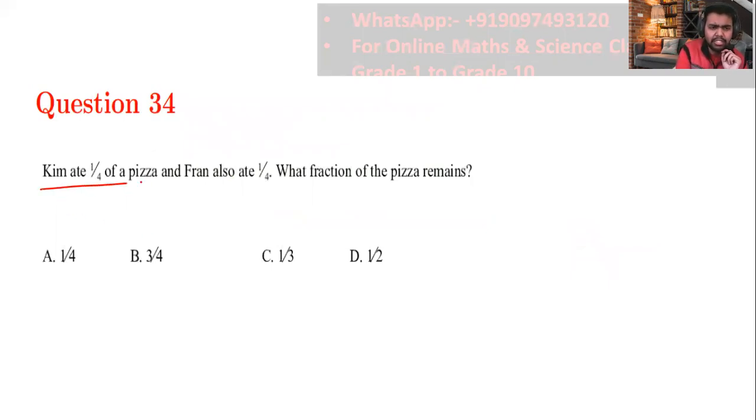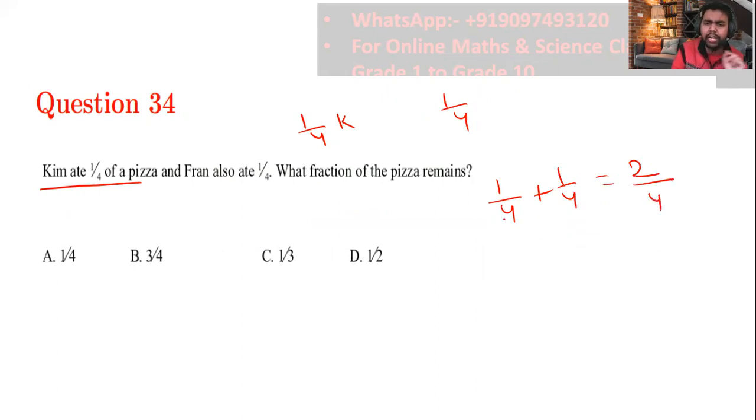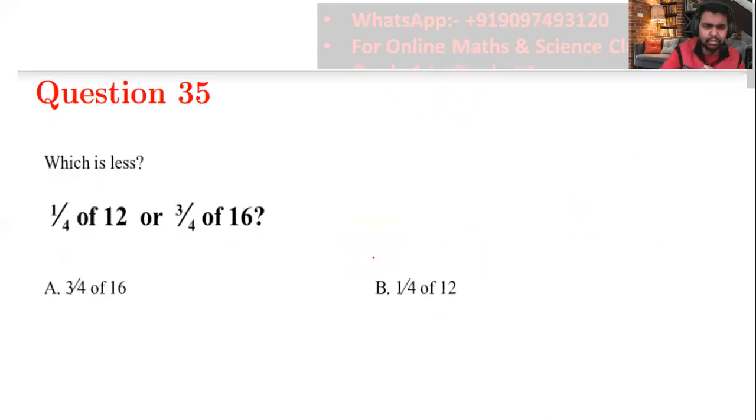Kim ate 1/4 of a pizza, so 1/4 is eaten by Kim and 1/4 is eaten by Fran. So 1/4 and 1/4, we'll add them. It will be 2/4. If out of 4 slices of pizza, people have eaten 2 slices, how many are left? So 2 out of 4 are left. And 2 out of 4 is nothing but 1 by 2. I can simplify by 2: 2 ones are 2, 2 twos are 4. Therefore, that is nothing but half. It is a very easy question.